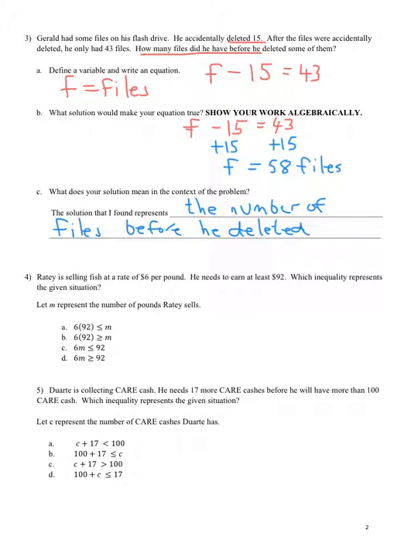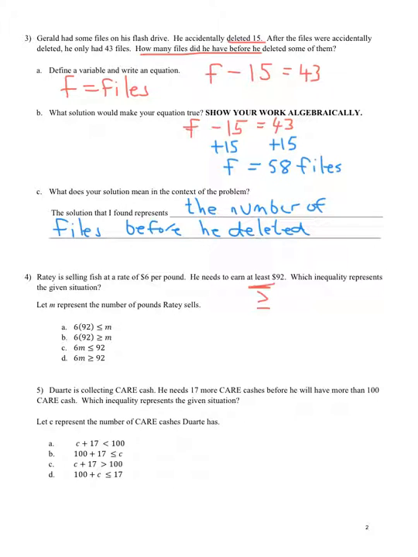All right, let's take a look at number 4. We have a multiple choice question here. Rady is selling fish at a rate of $6 per pound. He needs to earn at least $92. Ooh, at least. That's important. Which inequality represents the given situation? Okay, so at least we know that represents greater than or equal to. You have to have that memorized.